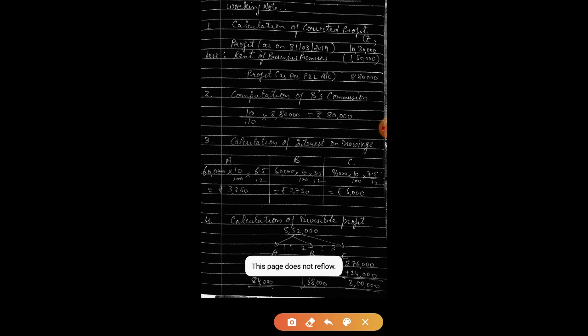Here is the distribution of profit: 5,52,000 that A, B, C will get, and the remaining amount will be given by A and B. So the profit of A will be 84,000, B will be 1,68,000, C will be 3 lakh.